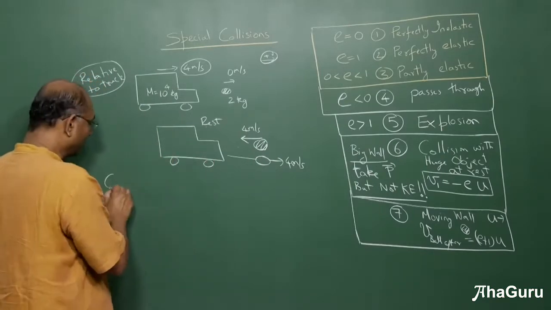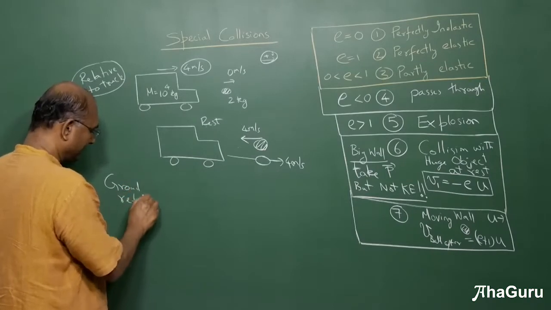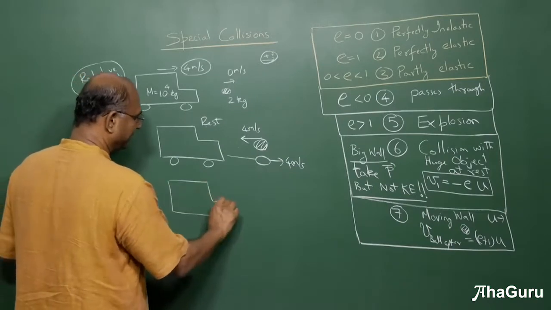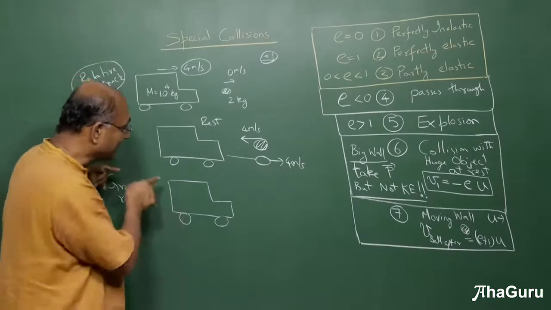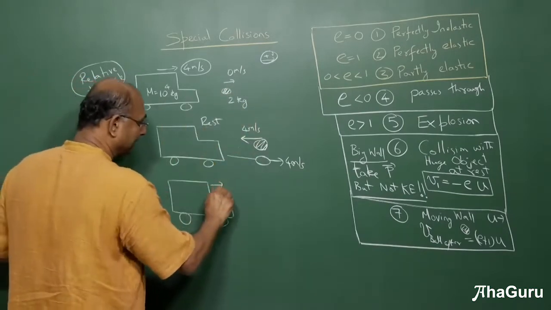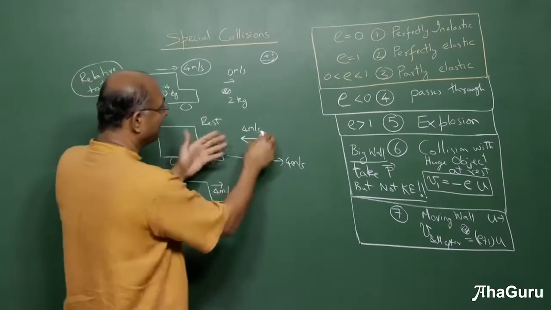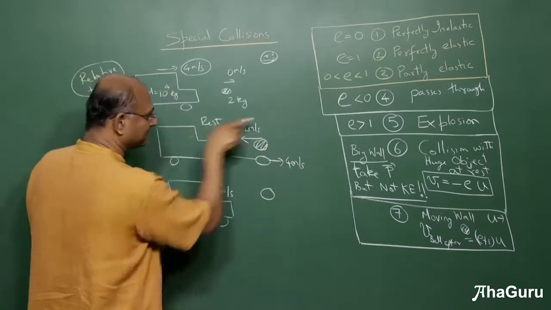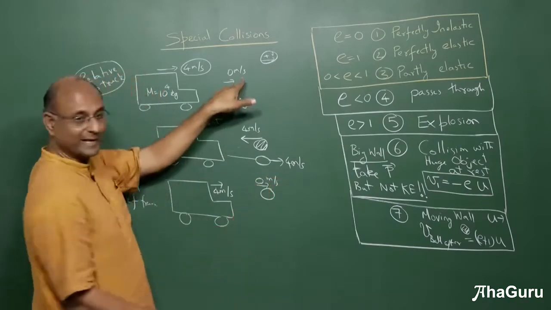Now if you want to go back to the ground frame, the ground reference, what is the difference between the truck reference frame and the ground reference frame? In the ground reference frame, the truck is moving at 4 meters per second. So add back this 4 meters per second. You add 4 to this, and this guy's velocity will become 4 plus 4, which is 0. Exactly like it was before.